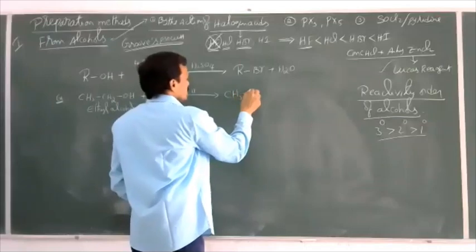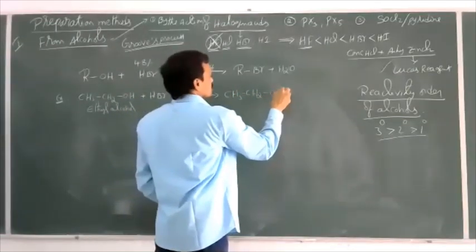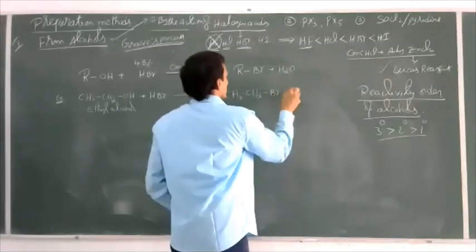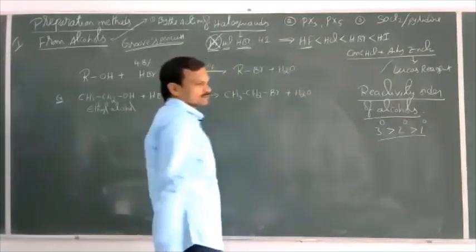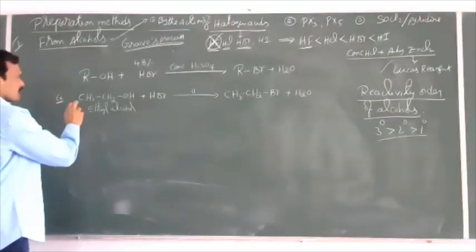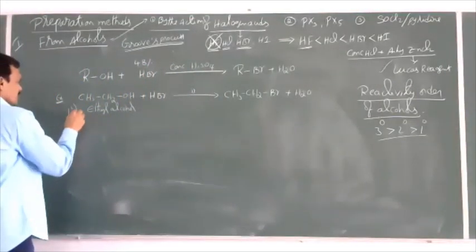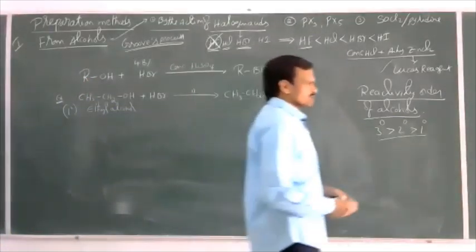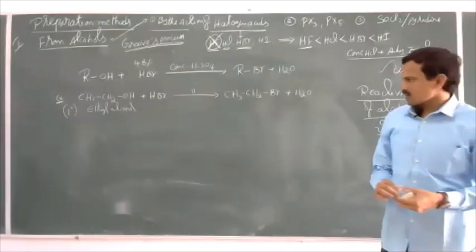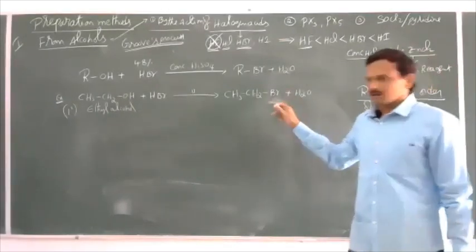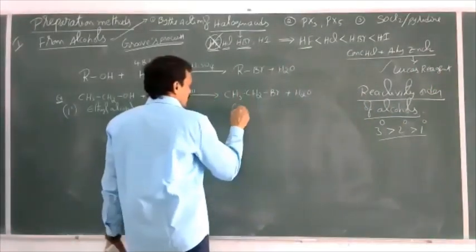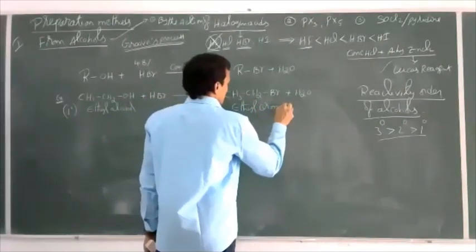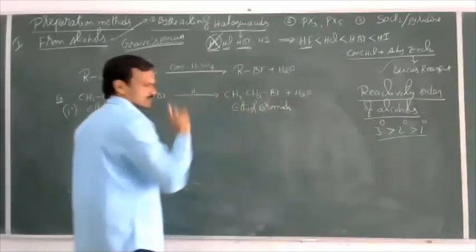Then we can get CH3CH2Br plus H2O. So when a primary alcohol is allowed to react with hydrogen bromide in the presence of H2SO4, we can get bromoalkane. This is nothing but ethyl bromide, common name, or bromoethane, IUPAC name.